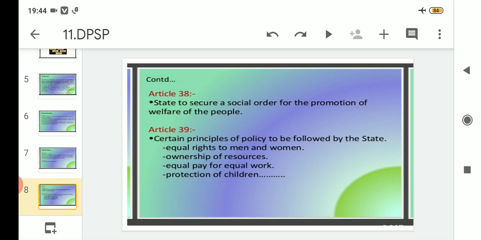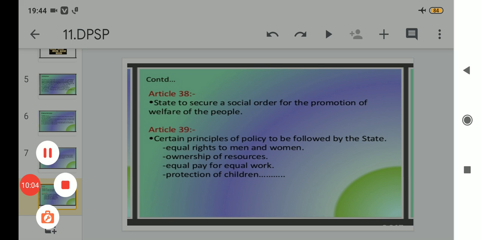Right to education is there, Sarva Shiksha Abhiyan is there, and apart from that, many human trafficking cases are going on these days related to child trafficking. All these things they have to look after under Article 39 of the Directive Principles of State Policy.